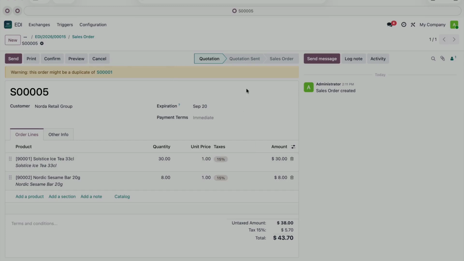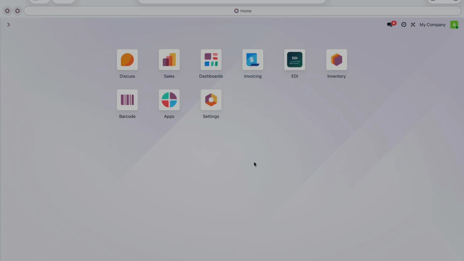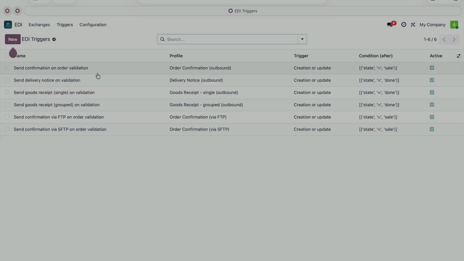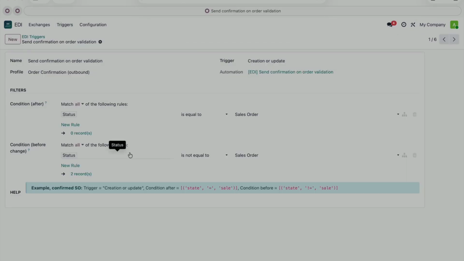You can just as well run it via cron, like I mentioned earlier. The cron can run once or twice a day or every 5 minutes. It's really up to you. What we can also test here is confirming a real order live and showing you that the file really does land on my computer or on whatever server was configured. To recap, here I have a trigger.